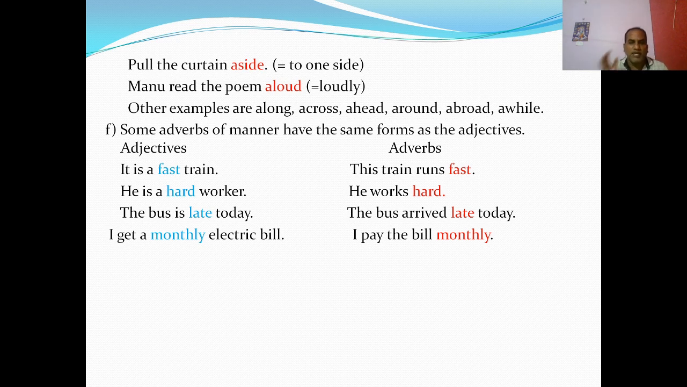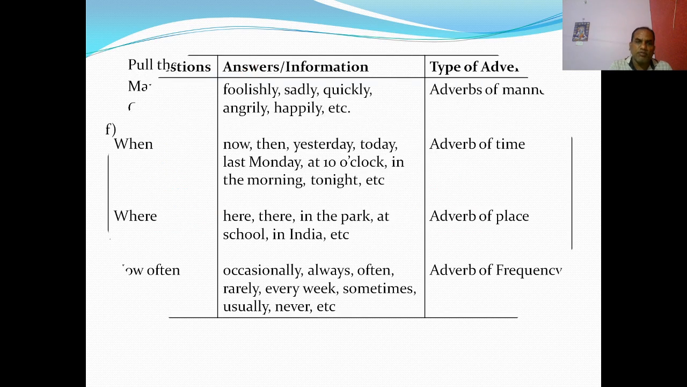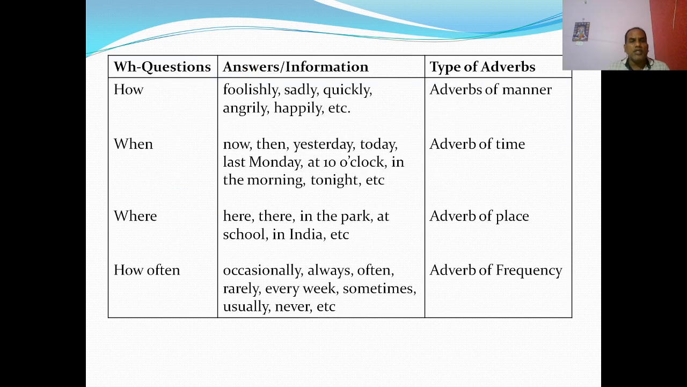The boss is late today. The boss arrived late today. Late is both adjective and adverb. I get a monthly electric bill. I pay the bill monthly. Again, the adjective and the adverb. You see, so let us discuss how we can differentiate them, and what types of adverbs there are.